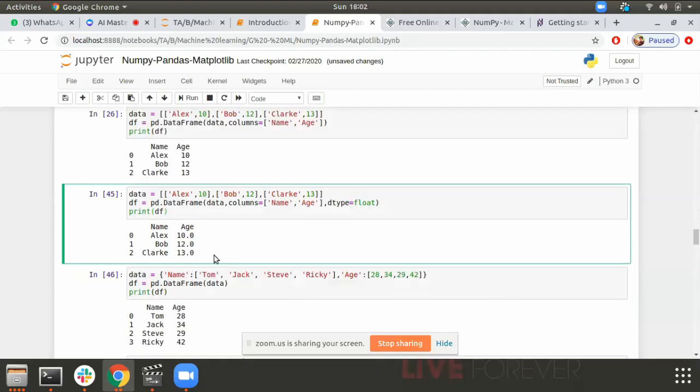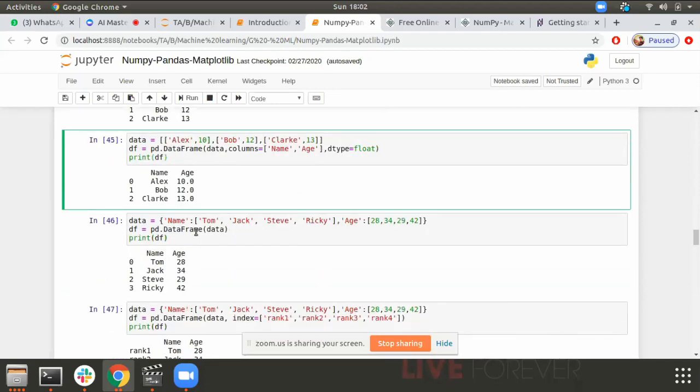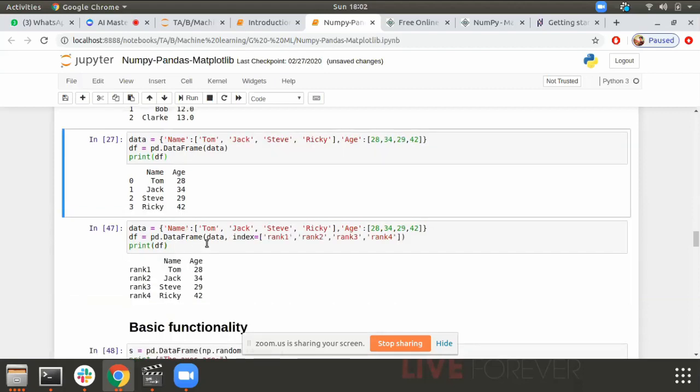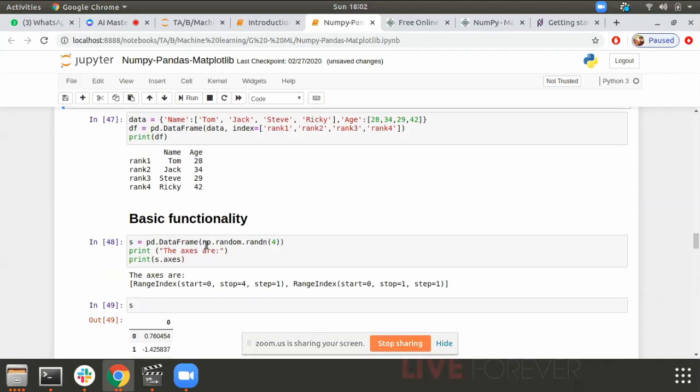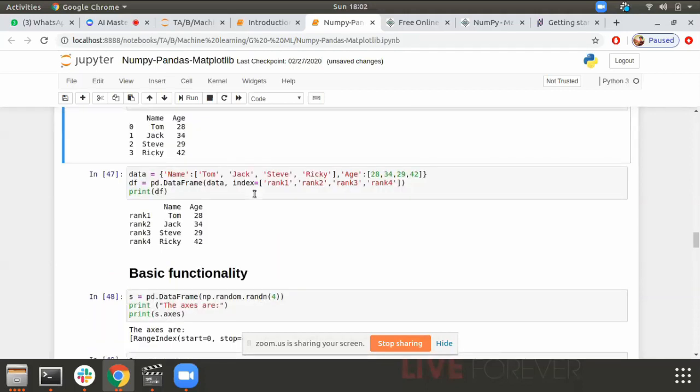Here you're seeing different ways by which you can create a DataFrame. Here we created a DataFrame using a list of lists. Here we created a DataFrame using a single list. Now here we are creating a DataFrame using a dictionary of lists. Hold those two things in parallel: list of lists and dictionary of lists.